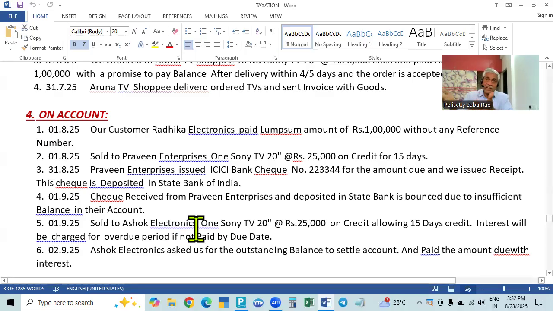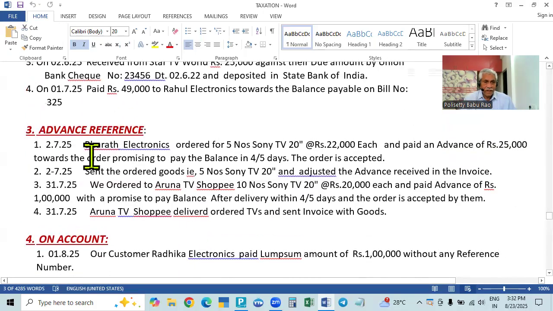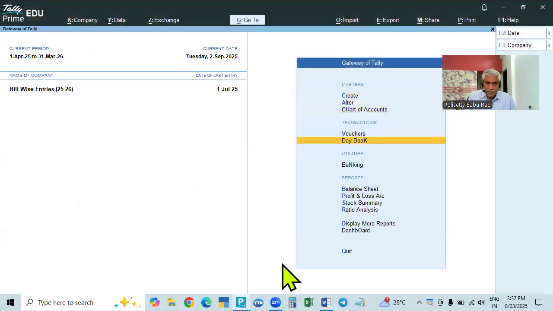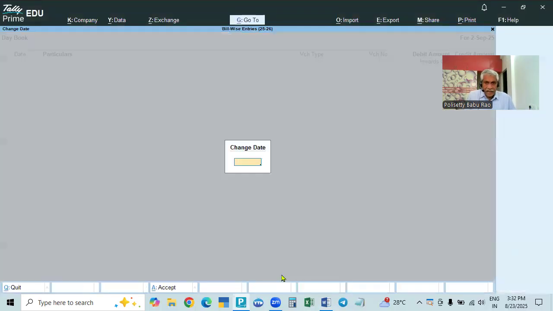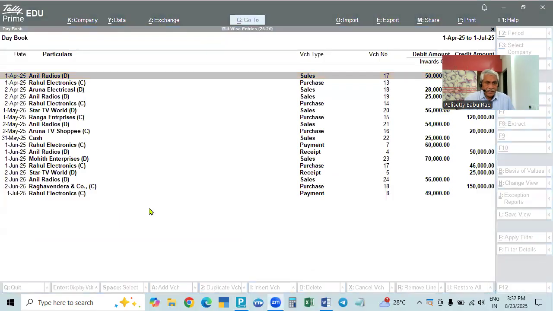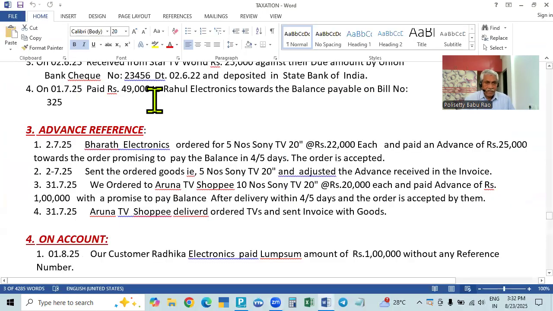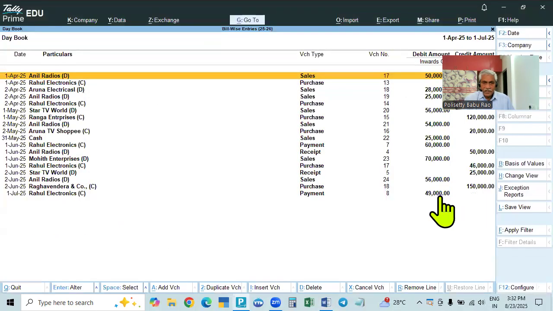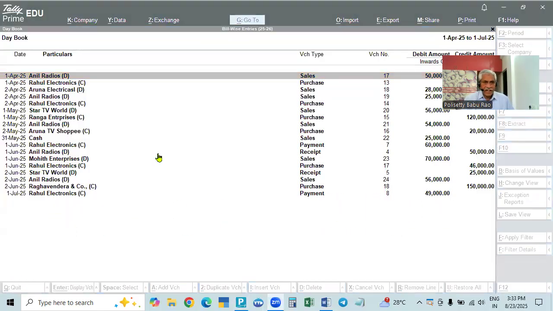And when he pays the money back again against that amount, then also we have to take it as on account only, because there is no bill. So we will take this up first. We already made entries up to the day book, up to 1st July. Up to 1st July, we received the money of 49,000 rupees, and we paid 49,000 rupees to Rahul Electronics. That's over.